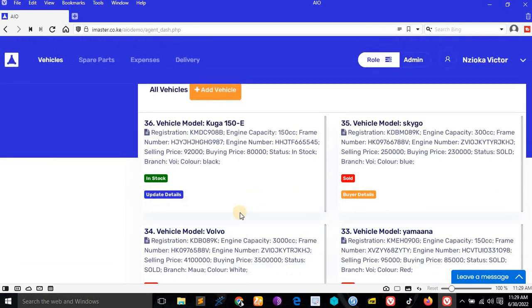For example, if we want to sell an item, like this motorcycle, what do we do? You see here it is written in stock and update details. Here it is written sold, buyer details. If an item is sold, you can come to buyer details and print the invoice. But if an item is in stock, not sold, you have the ability to update the details.